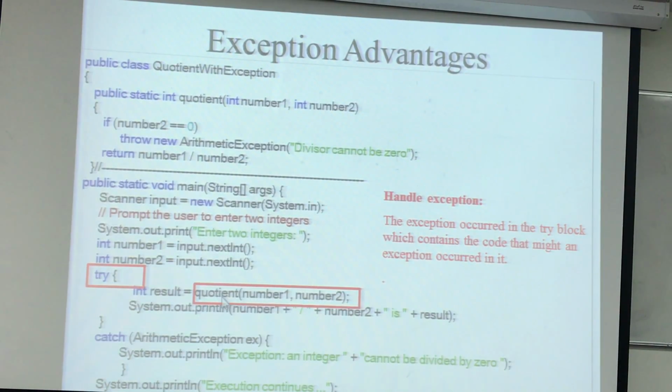So they give you a method here. Using the method they explain, the method is throwing the exception, meaning it is giving back the exception. So you call a method, you give two values, and the method basically returns the result. In case number 2 is 0, then you are throwing an exception, and this message is returned: Divisor cannot be 0. This is the exception that is returned back. So this line will not execute. It will go here, and it will print this message. Okay, in this code.